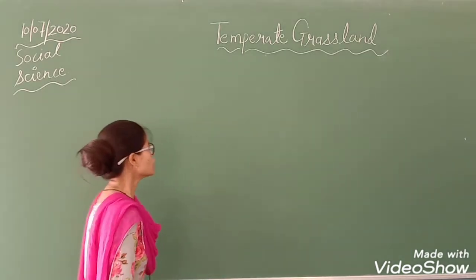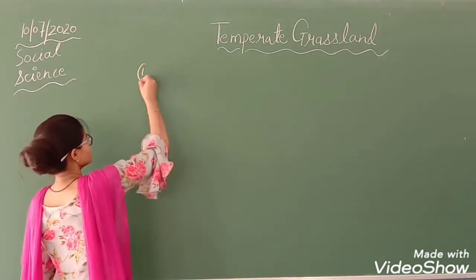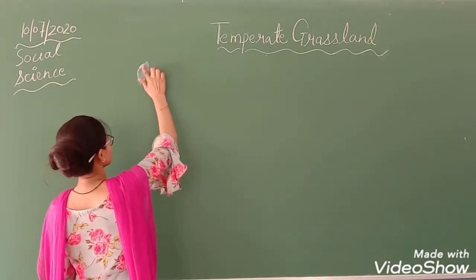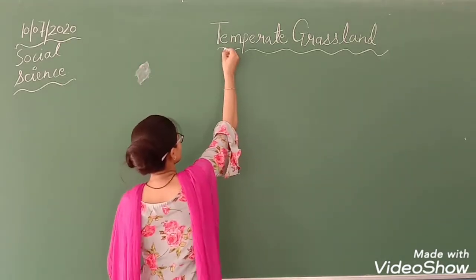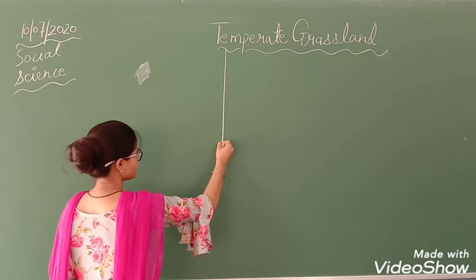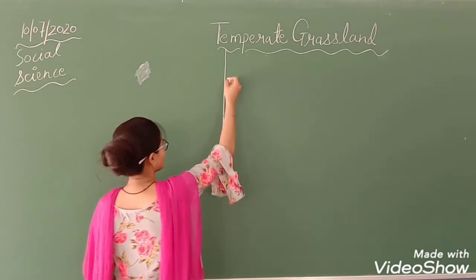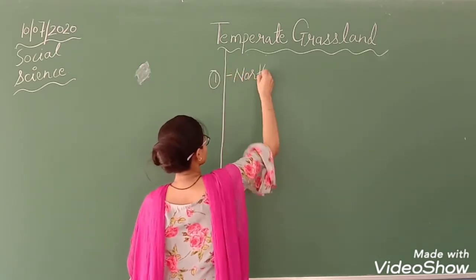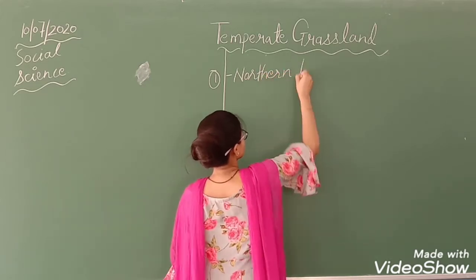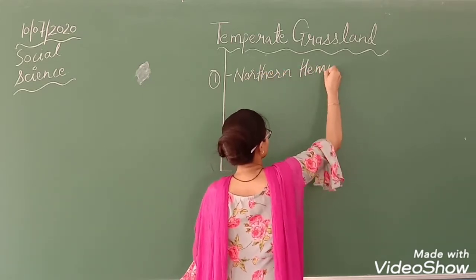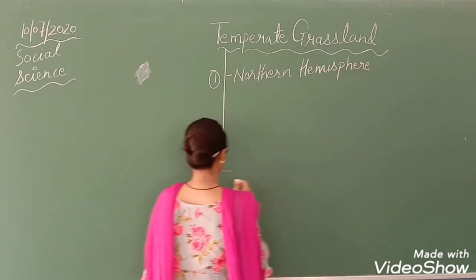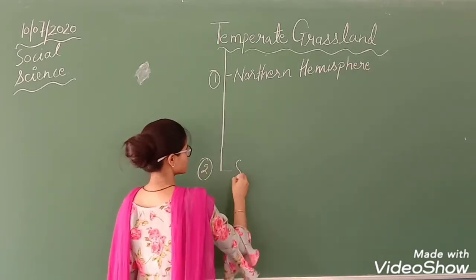So we will divide this temperate grassland into two main parts. One is northern hemisphere and the second one is southern hemisphere.